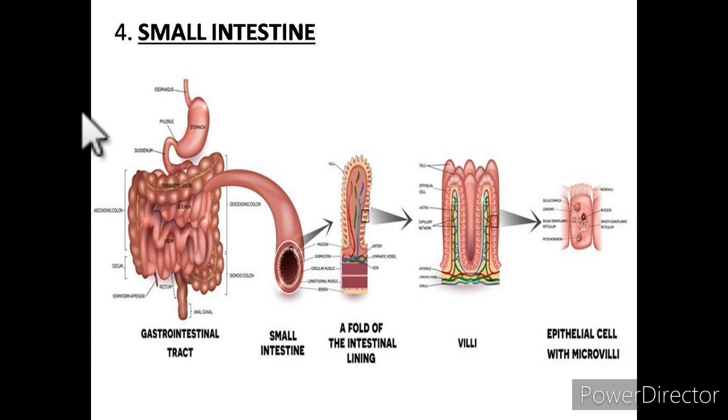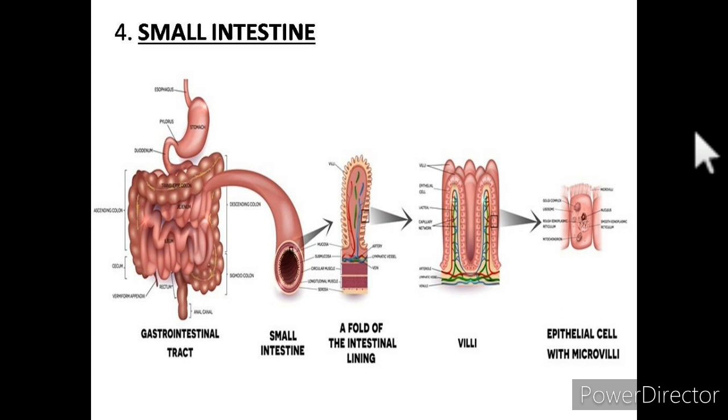The upper initial part of the small intestine, this C-like structure which is connected with the stomach, is known as the duodenum. Okay, the term is duodenum.